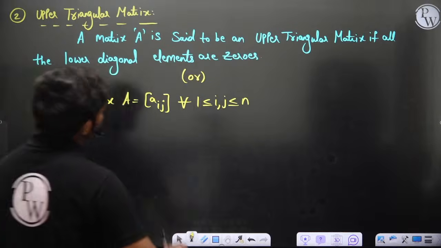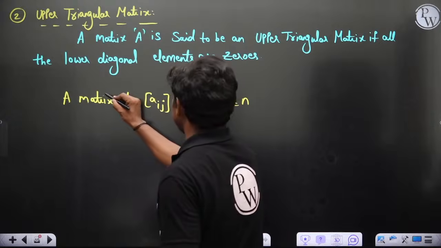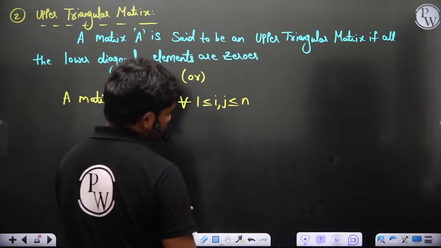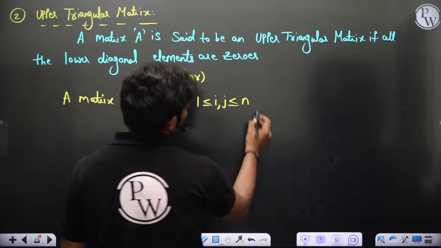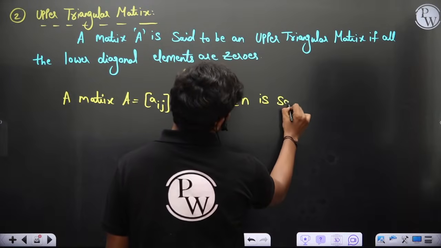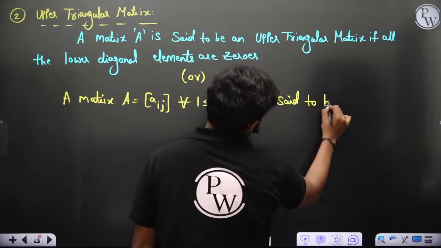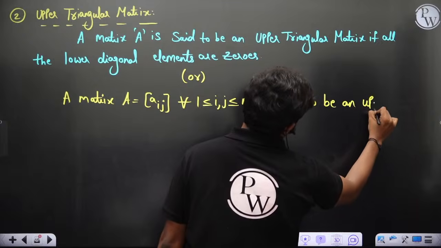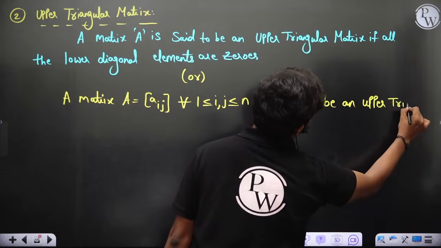So look here. A matrix capital A equal to Aij for all 1 less than or equal to i, j less than or equal to n is said to be an upper triangular matrix.